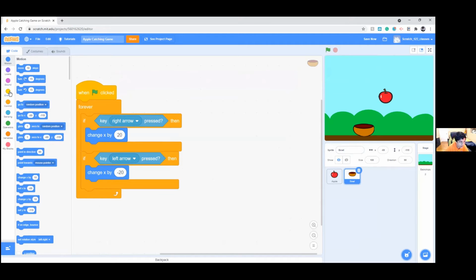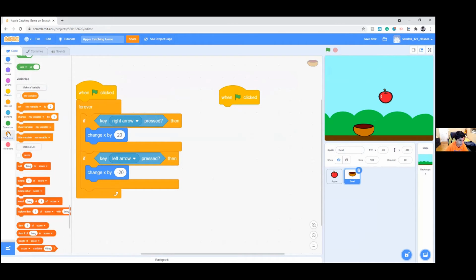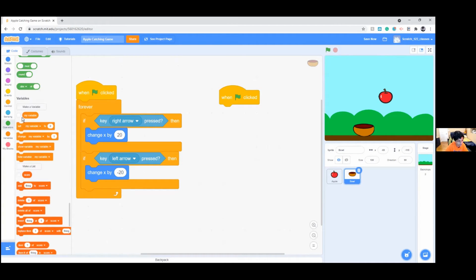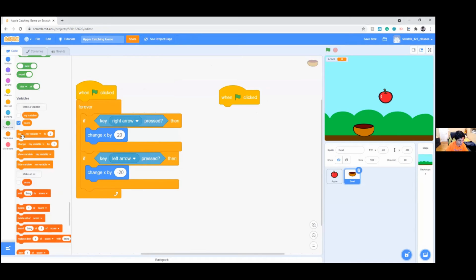So first of all, we have to take our when green flag is clicked because that's the start of every code. And now we're going to do something that is a bit more confusing. We're going to click on variables, the orange dot over here, and near the top of variables, you're going to see make a variable. So we're going to be making our own variable here, and the variable is going to be called score because that's going to be the name of the score that we're going to do.